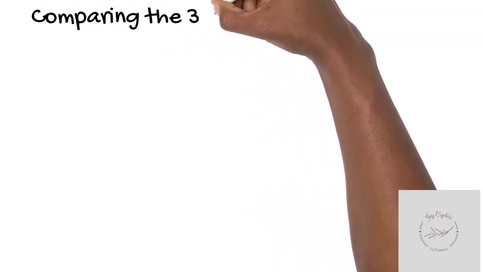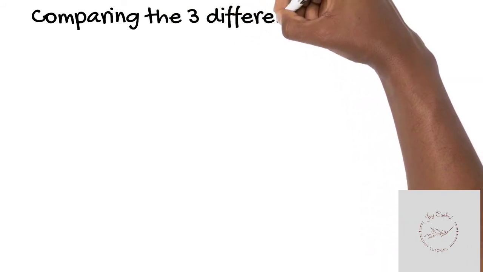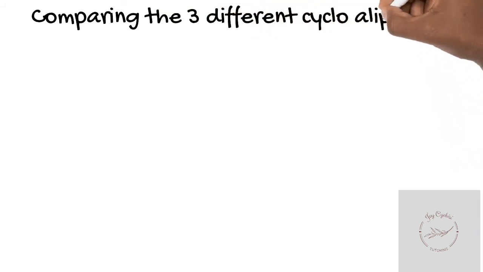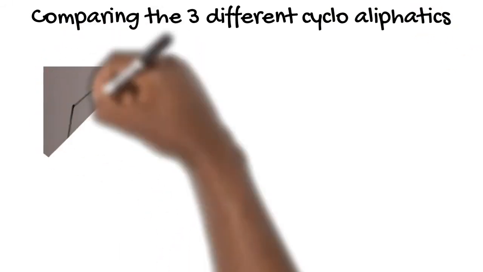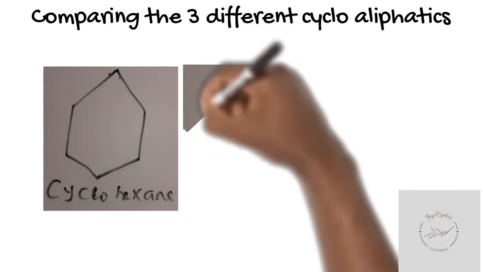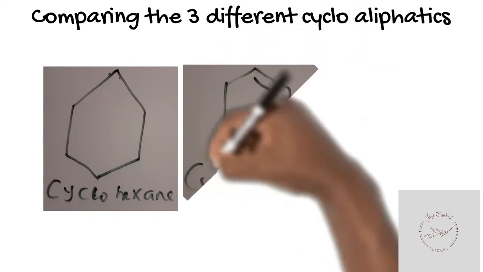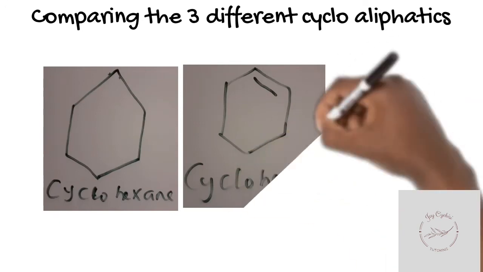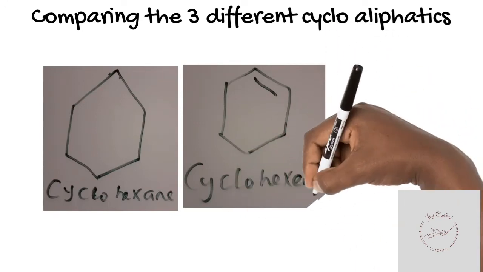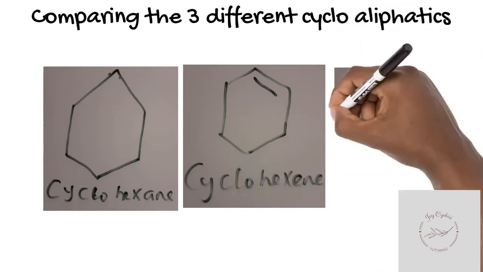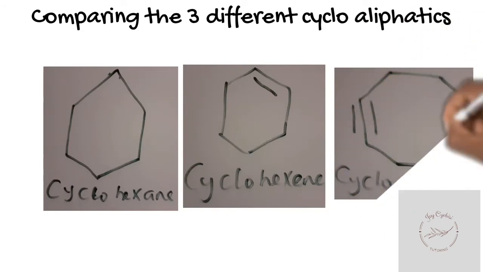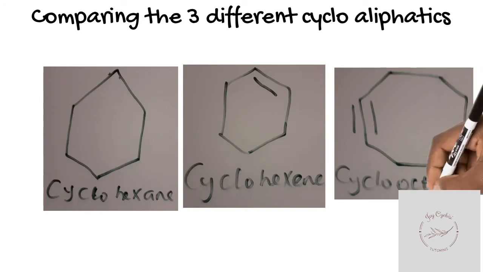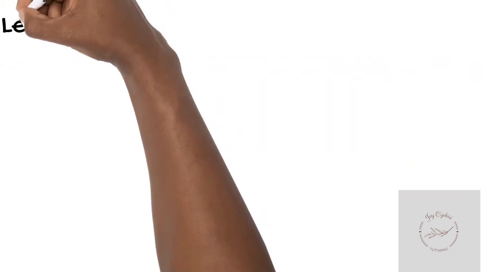Comparing the 3 different cyclic aliphatics, we have cyclohexane. Cyclohexane has no double bond, whereas cyclohexene has a double bond. And then the example for cycloalkyne, which in this case is cyclooctyne. The "oct" is showing us that it has 8 carbons. It has a triple bond. So you see you have no bond, double bond, triple bond. Those are the differences.